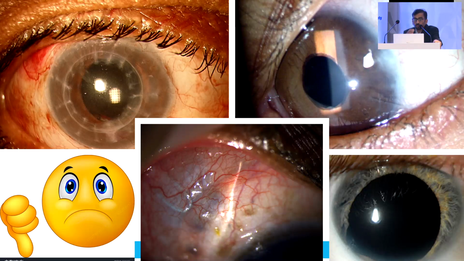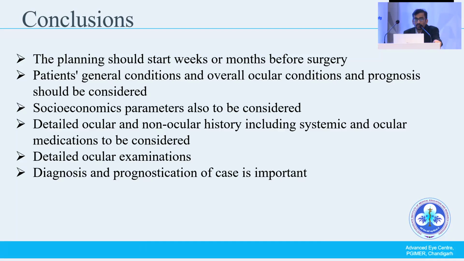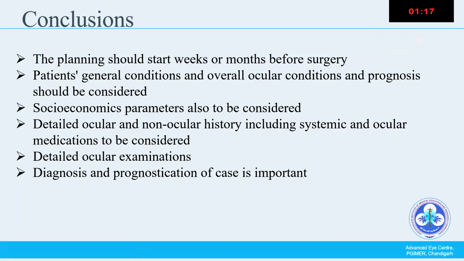So these factors should be kept in mind. We need a thorough workup, and the diagnosis and prognostication are also important, and documentation, of course, is important before going for the surgery. To conclude, planning should start weeks or months before surgery. The patient's general condition and overall ocular condition prognostication should be considered. Socioeconomic factors should not be forgotten, and detailed ocular and non-ocular history, including systemic and ocular medication, should be considered. Of course, detailed ocular examination, diagnosis and prognostication of the case are important before taking the patient into the operation theater.